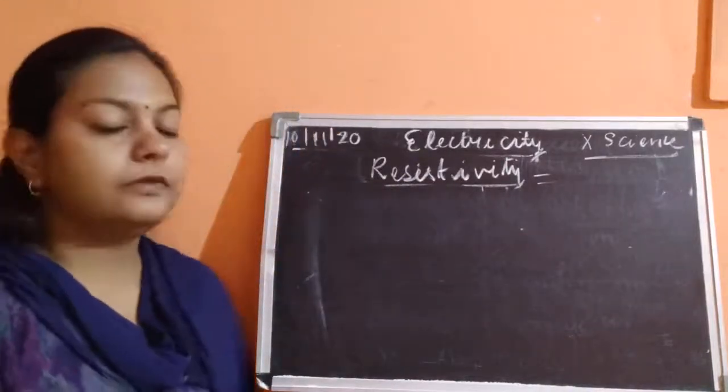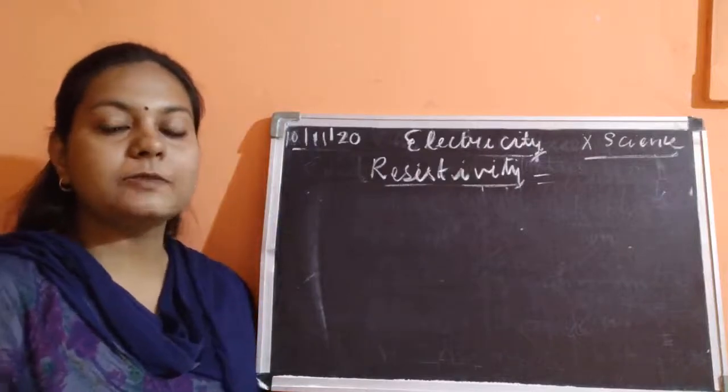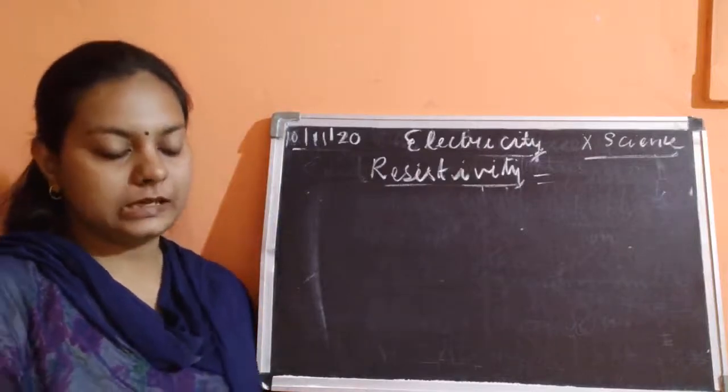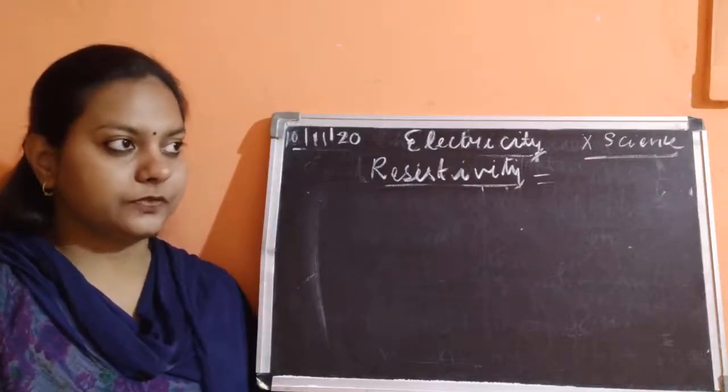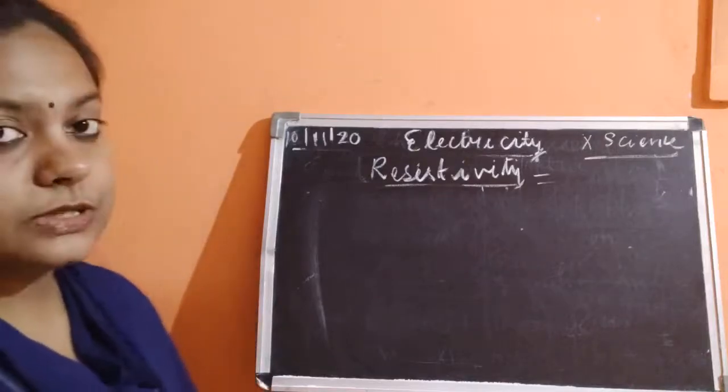Next thing, what we can see, what is the practical use of this resistivity? So the practical use of this resistivity is in the heating effect of electric current. तो क्या use है?